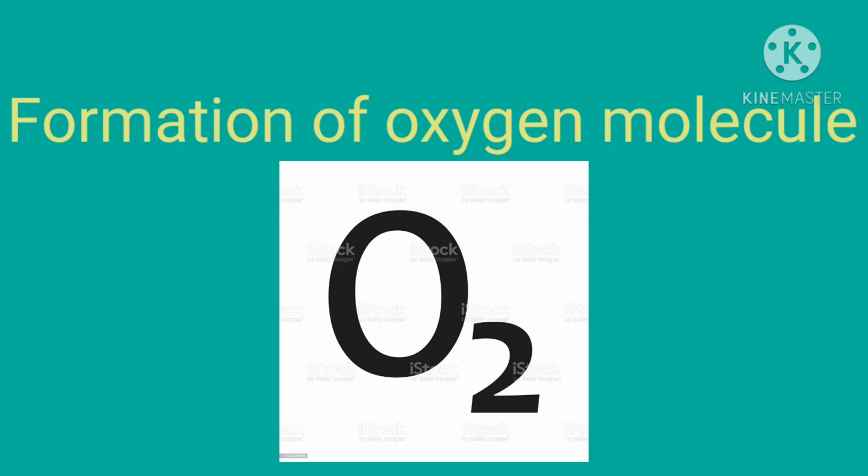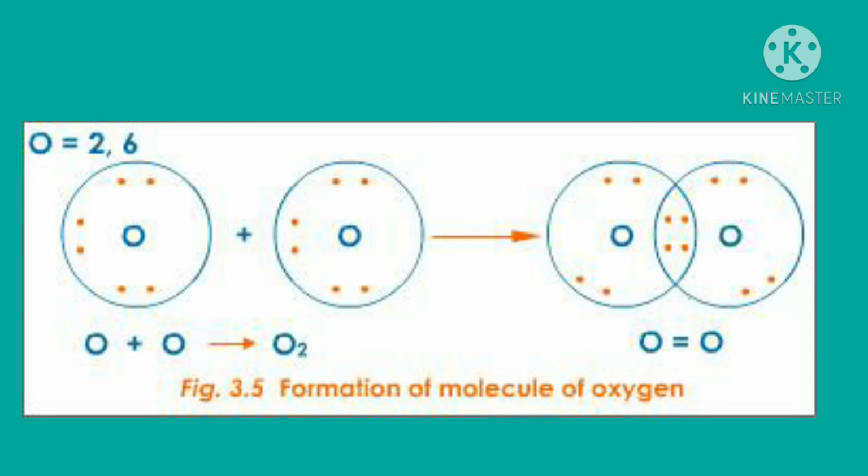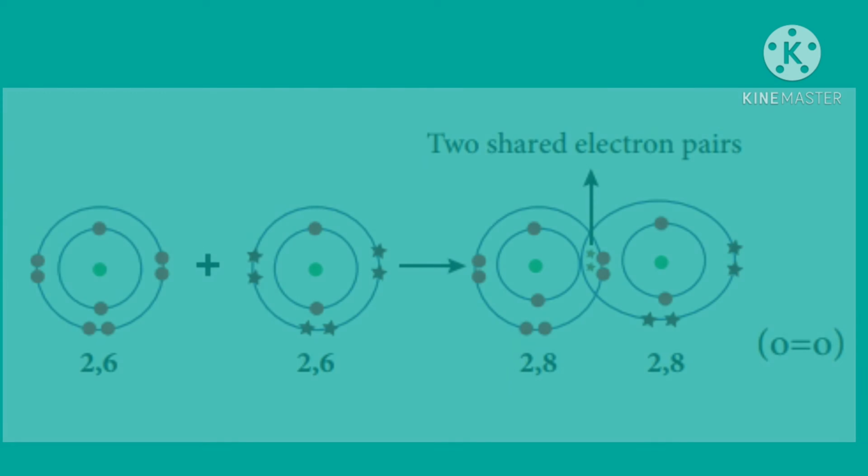Now we will discuss the formation of oxygen molecule. The electronic configuration of oxygen is 2, 6. Oxygen atom has 6 electrons in its valence shell. It requires 2 more electrons to get octet in its valence shell. Therefore, oxygen atoms come close and each oxygen atom contributes 2 electrons for bonding. Thus, there exist 2 covalent bonds between 2 oxygen atoms in oxygen molecule as there are 2 pairs of electrons shared between them. So, we can say the double bond is formed between 2 oxygen atoms in oxygen molecule.